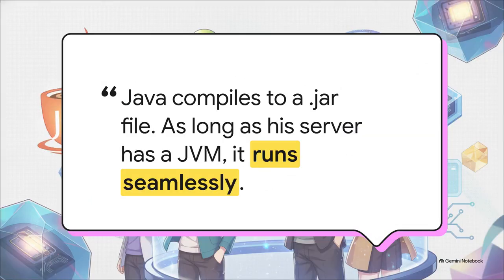Finally, we have Dev, the Java strategist, who comes in with a winning move. Dev points out that Java compiles into a .jar file, and the beauty of this is that the jar file doesn't care if the secret server is running Linux, Mac, or Windows. As long as that server has a Java virtual machine, a JVM, it runs seamlessly. Plus, right before hitting submit, they can run an obfuscator, something like ProGuard, that scrambles all their beautifully named variables and classes into total meaningless gibberish.